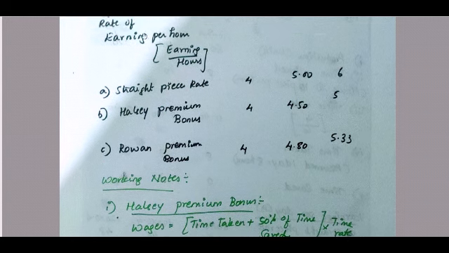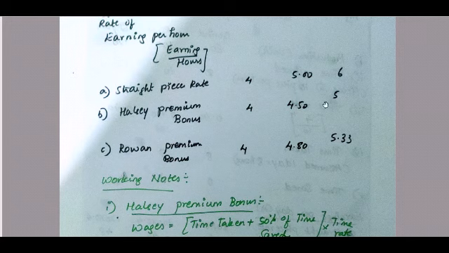In the same way, we're just dividing the earnings by number of hours. Under Halsey premium bonus, for Govind it is 32 divided by 8 hours, which is 4 rupees. For Ram it is 36 rupees divided by 8 hours, which is 4.50.